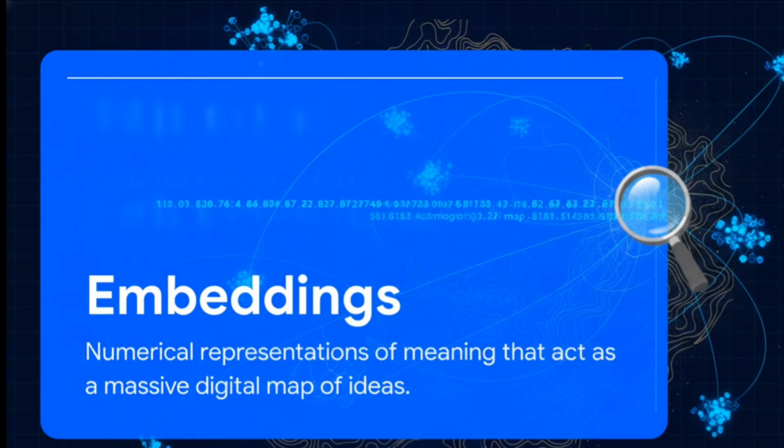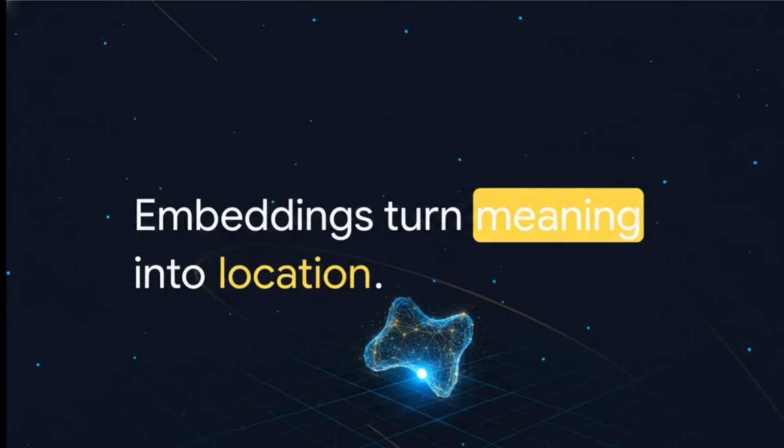Simply put, embeddings are AI's secret mechanism for converting text into a numerical representation of meaning. For a good visual, just think of embeddings as massive, digital maps of ideas. If you remember only one thing from this explainer, make it this. Embeddings turn meaning into location. I'll say it again, they turn meaning into location. They take our messy human ideas and assign them highly specific coordinates on this digital map.